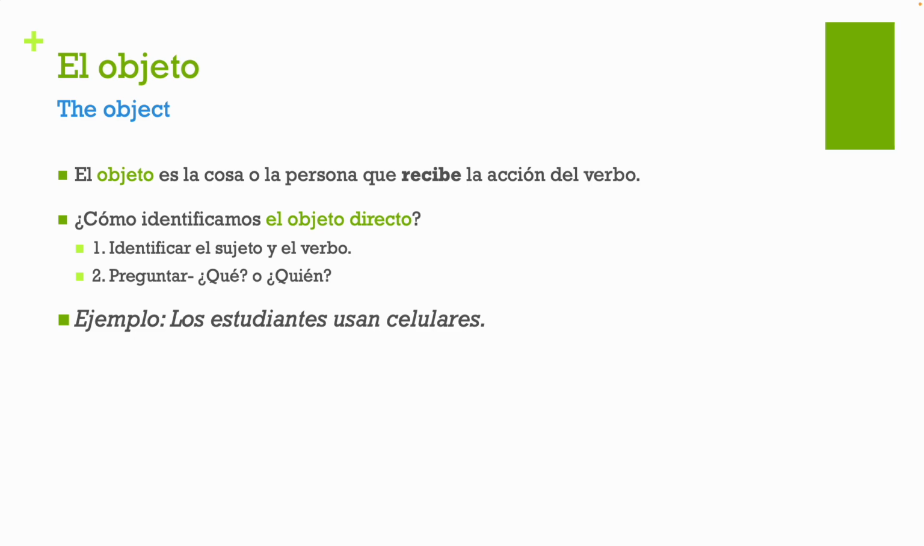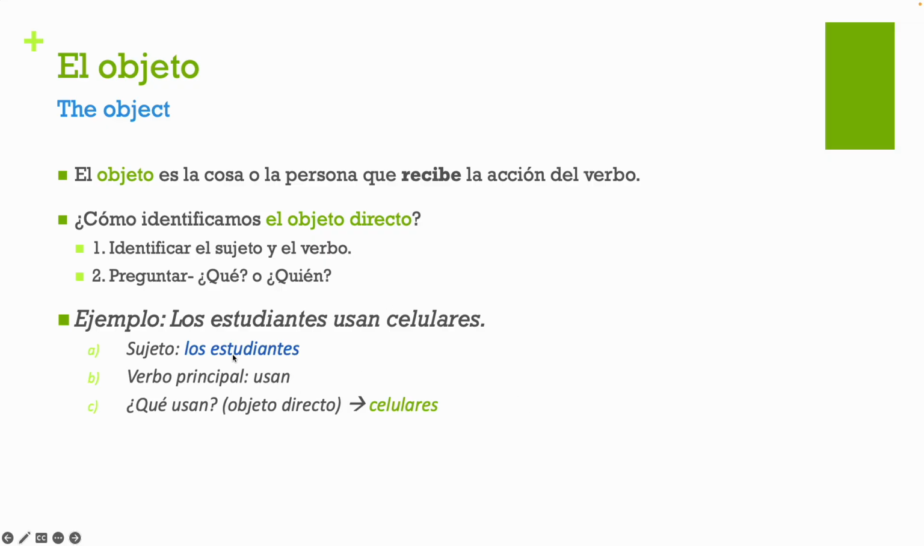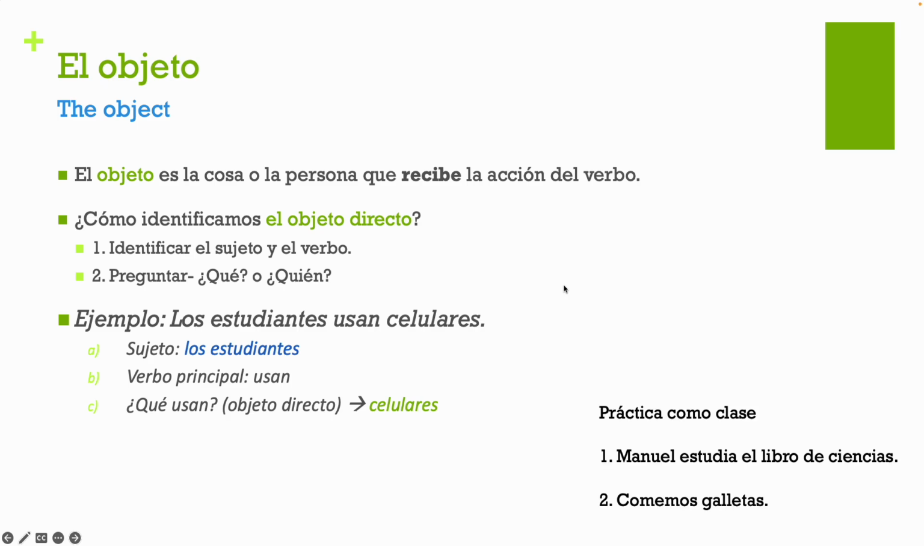Entonces, ¿quién es mi sujeto? Who's my subject, and what's my verb in this sentence? Our subject is los estudiantes. They're the ones doing the action. Usan is my verb, usar. And what are they using? What's answering our question, ¿qué o quién? Celulares. Entonces, ¿qué usan? Celulares. That's my objeto directo, celulares.